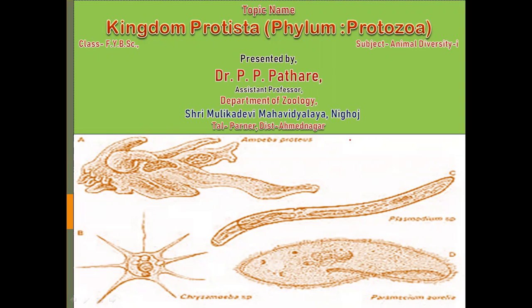Many of the protists are multicellular. In the multicellular group, it includes 13 phyla. So this is the general information regarding the kingdom Protista. I hope you understand what is the Protista and what is the phylum Protozoa. So let us start to study the features of Protista.